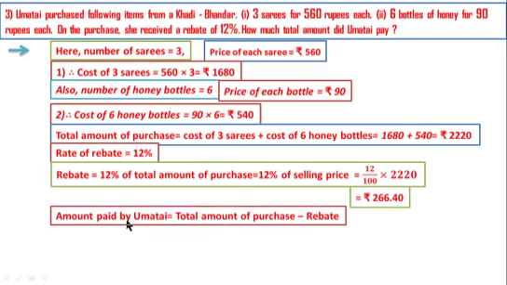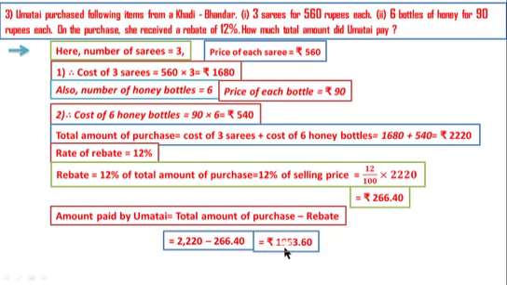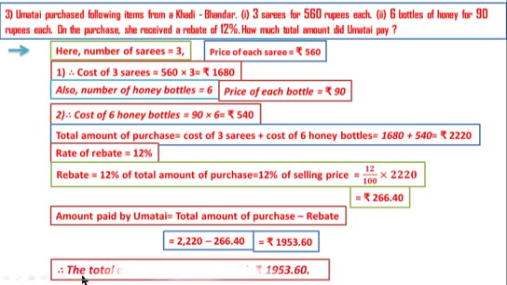Amount paid by Uma Devi is equal to total amount of purchase minus rebate, which is equal to 2220 minus 266.40, which is equal to rupees 1953.60. Therefore, total amount paid by Uma Devi is equal to rupees 1953.60.